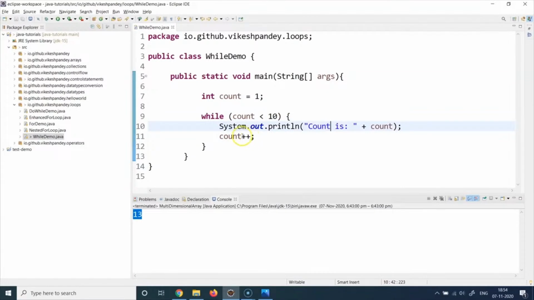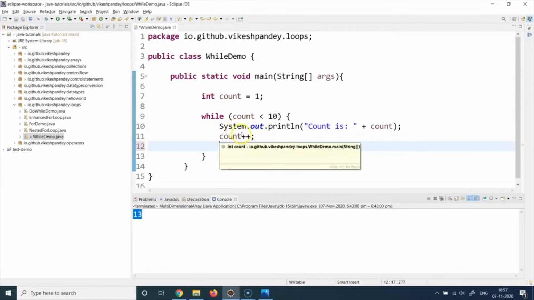If you remember, we covered this in the previous sessions. What is the meaning of this? It basically will increment the value of count by 1. This expression is equivalent to writing count equal to count plus 1. This is exactly the same as this, no difference, so this will have the same impact. I will just remove this line because we already have the count plus plus here.